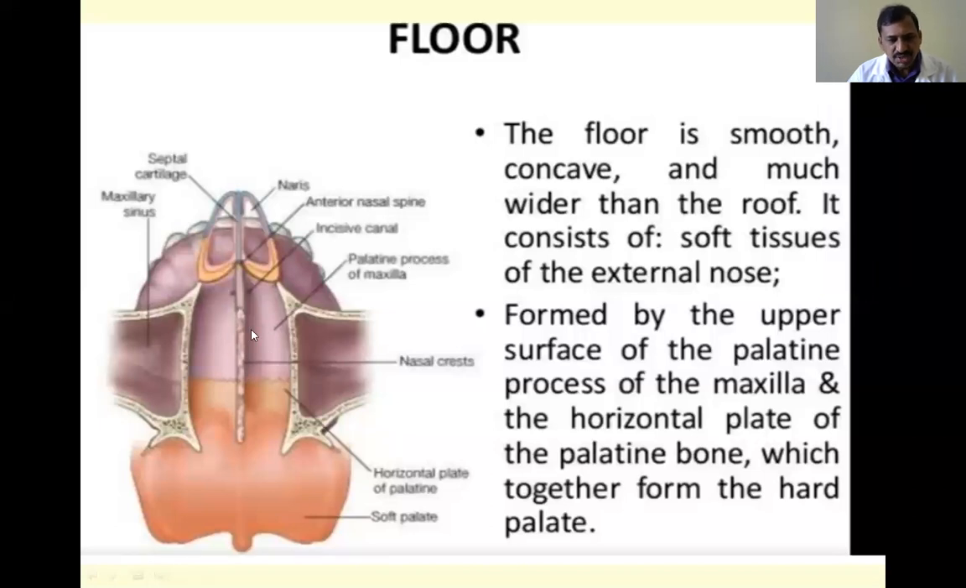That is the palatine process of the maxilla, and this is the horizontal plate of the palatine bone. The horizontal plate of the palatine bone and the palatine process of the maxilla together form the hard palate. The superior surface of the hard palate, which is concave from side to side, takes part in the formation of the floor of the nasal cavity. These are the structures that form the floor of the nasal cavity.